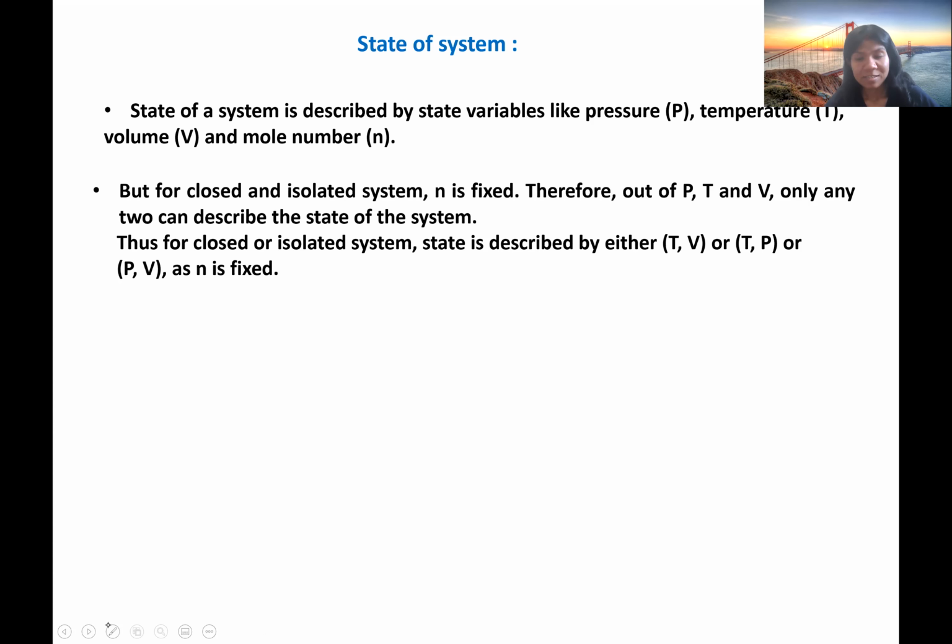So out of pressure, temperature, and volume, only any two can describe the state of the system. For closed or isolated systems, the state of the system is described by either temperature and volume, or temperature and pressure, or pressure and volume. TP, TV or PV, and n is fixed.